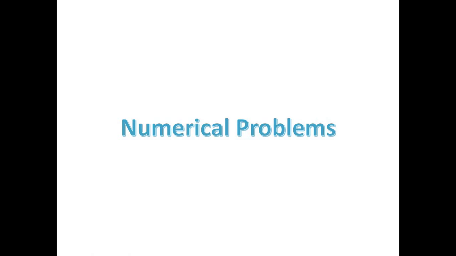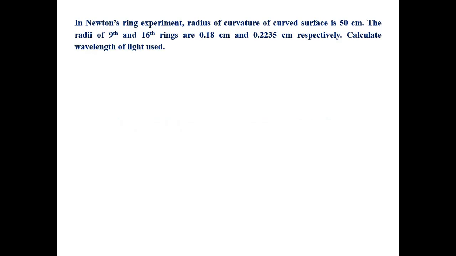Next, we have seen the wavelength determination, so the formula related to lambda also has some numerical problems in your syllabus. Then the formula related to the determination of refractive index mu also has numerical problems. So the first numerical problem that I would like to pose is this one.